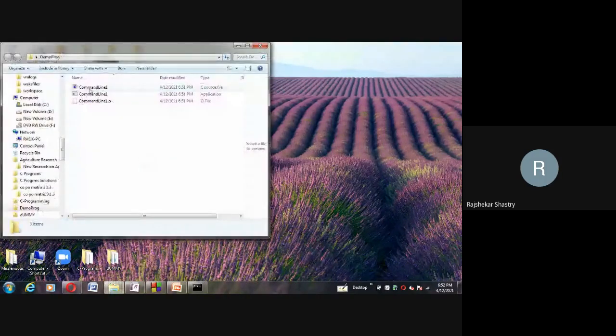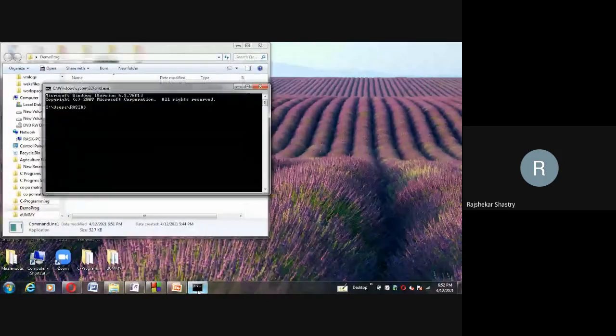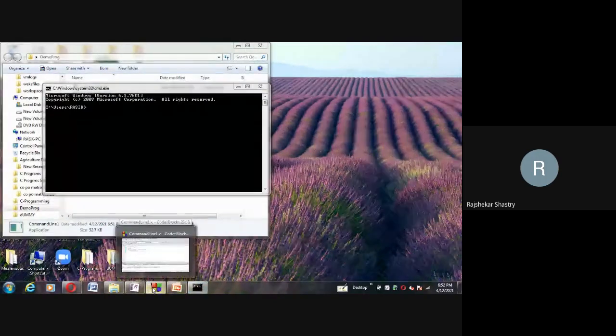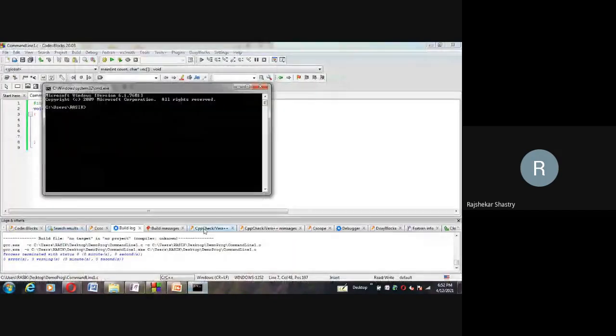The file we just saved, the name of the file is command line 1, and we compiled it. Upon compiling, two more files are created. One is the object file, the other one is the executable file. This is very important for us, the exe file. That exe file will run from this command prompt. From this command prompt, we'll try to run the exe file.